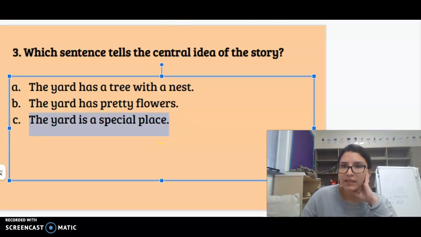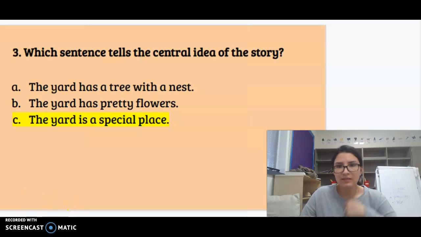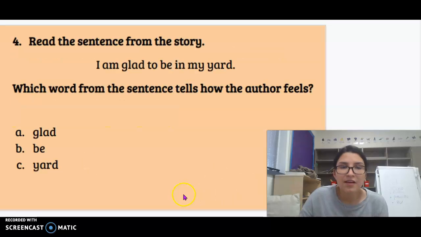It is choice C, because the author is telling us about their yard and the different things in their yard that makes it the best place, a special place, okay? So letter C.